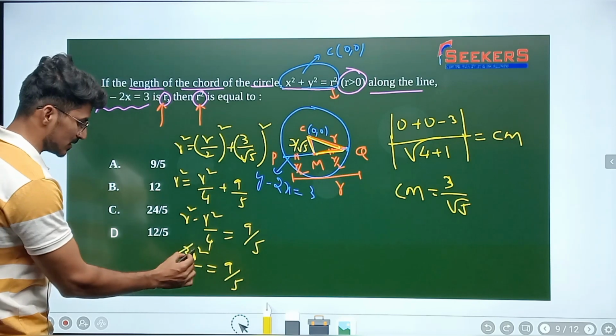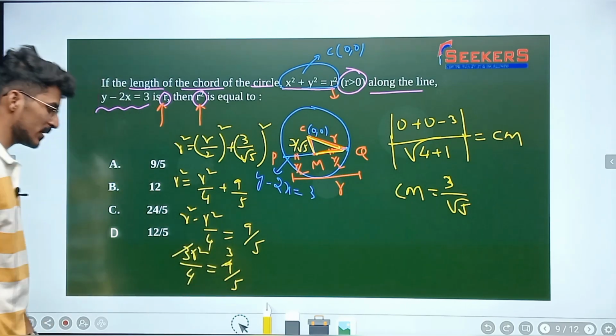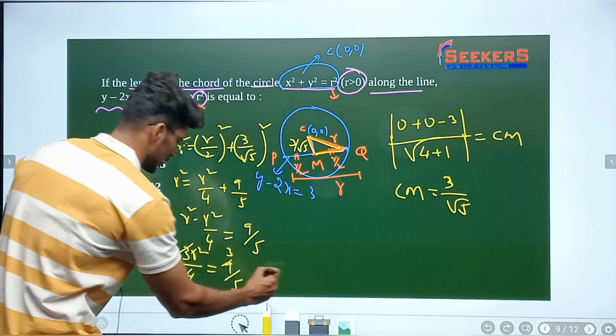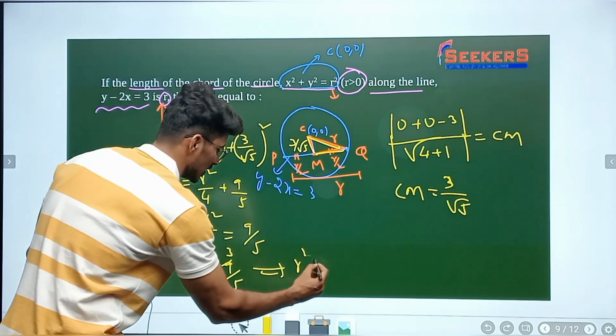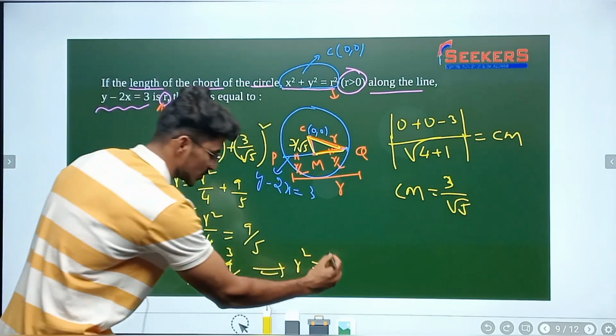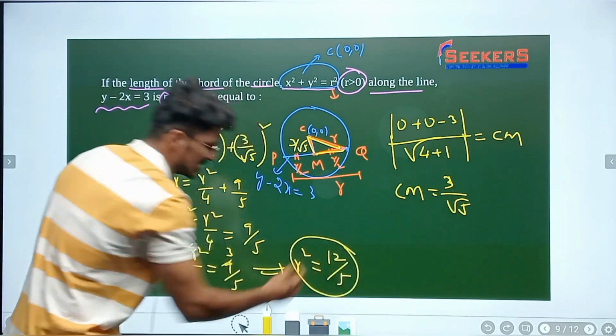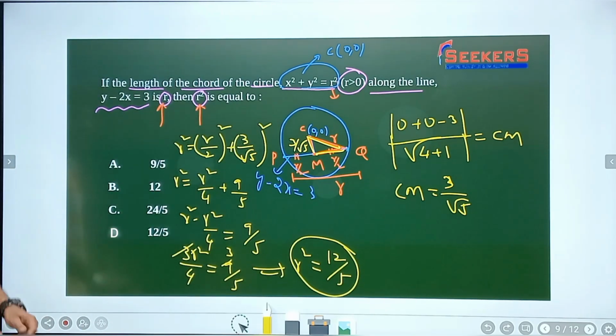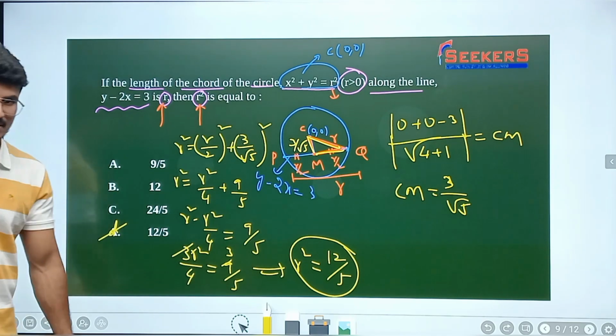So in fact 3 ones, 3 threes. So now r square is equal to, cross multiply, 4 into 3, which is 12, so 12 by 5. This is what exactly he is asking for. So the answer is 12 by 5. Option D is correct.